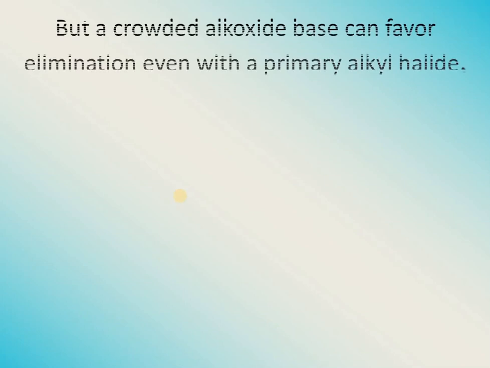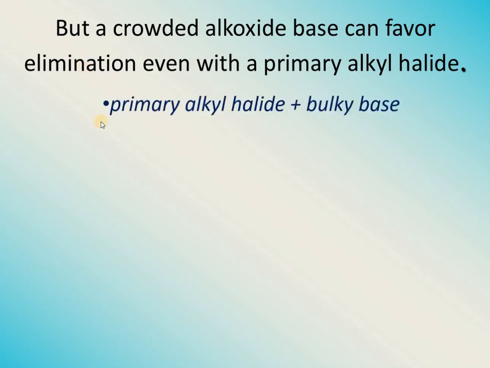But instead of that, if crowding is occurring at a base, the alkoxide base that we are using, if that is too much crowded, if it is having too much of branching, then in that case, even if primary alkyl halide is present, then elimination will be favored, then substitution will not occur. Let's see the same reaction now. Primary alkyl halide with a bulky base.